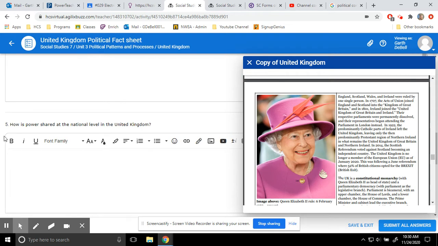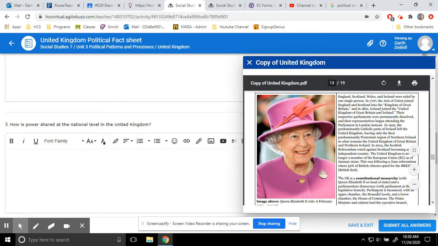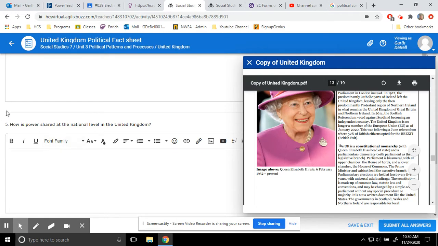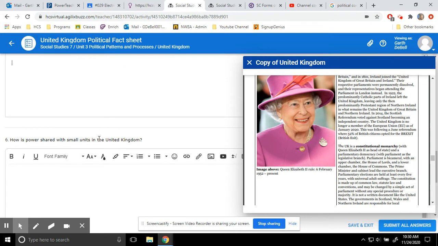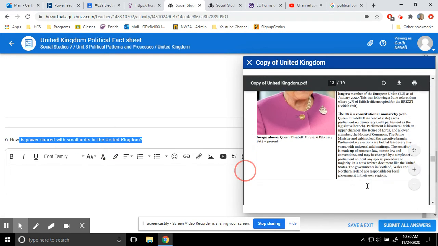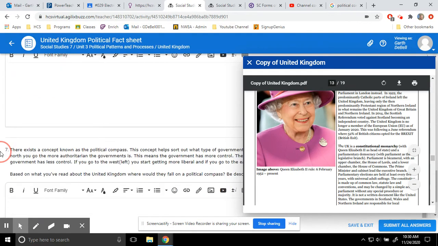How is power shared at the national level? Again, this is going to come here. It tells you how it's broken down. Parliament's bicameral. You have an upper chamber, a lower chamber, all that. You have your ministers and all that. So that's what's going to go in here, how that power is broken down. And then how is power shared with small units in the United Kingdom? So this is more like local government, like how is the local government handled? And then that is going to be your last sentence in this section here.